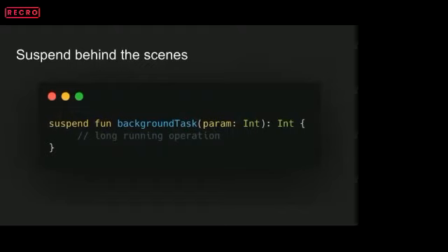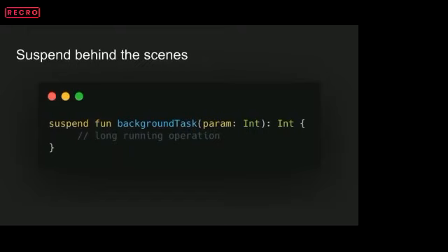Suspending functions are similar to the regular functions without the keyword suspend. So it can take a parameter and have a return type. However, this suspend function must always be invoked by another suspend function, or they should be within a coroutine.